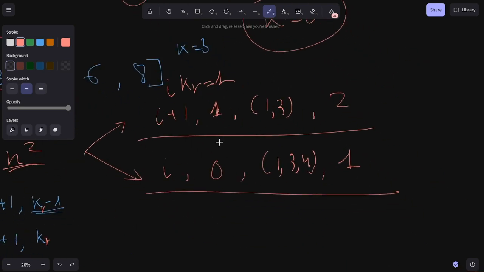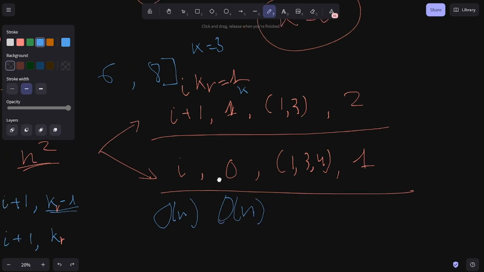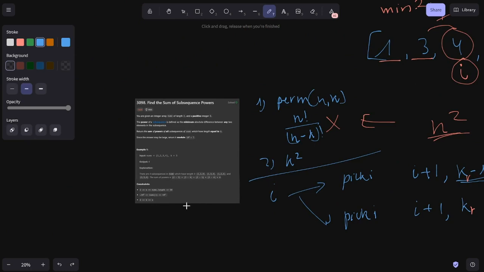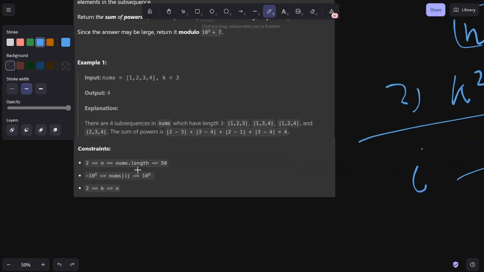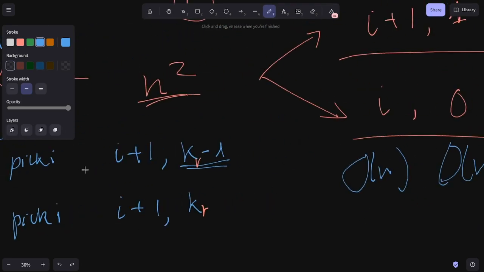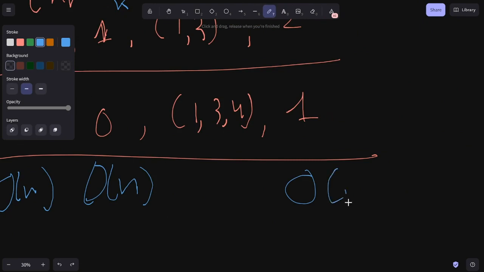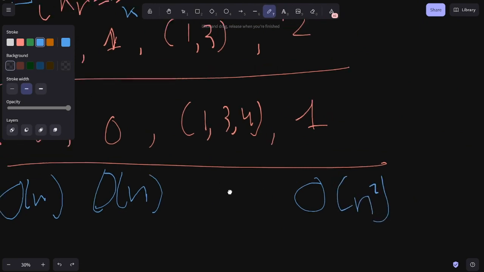So you can see here, this is already a way better setup than what we used to have. We have I, which is O of n. We have K, which is also O of n. We have minimum difference. Now, minimum difference is interesting. The range of value is really big. But if you think about it, there's only 50 different numbers, right? So the minimum difference is just 50 squared because you just take pairwise values and then calculate the difference. So even the minimum difference is actually not that bad. This is just O of n squared here.